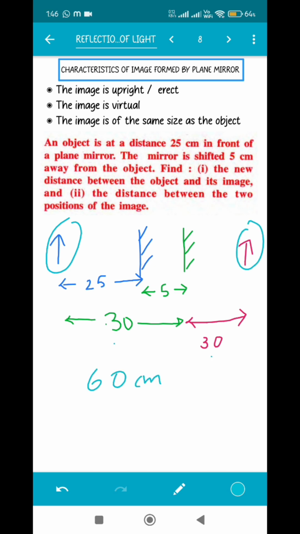Next, the distance between the two positions of the image. Initially the image was formed at a distance of 25 centimeter. Now the image is formed at a distance of 30 centimeter. So what is the difference between the two distances? 5 centimeter. I guess this numerical is clear, and I guess the class was also understandable to you.